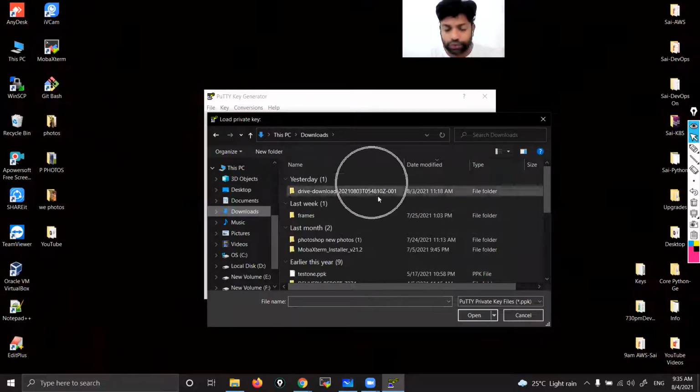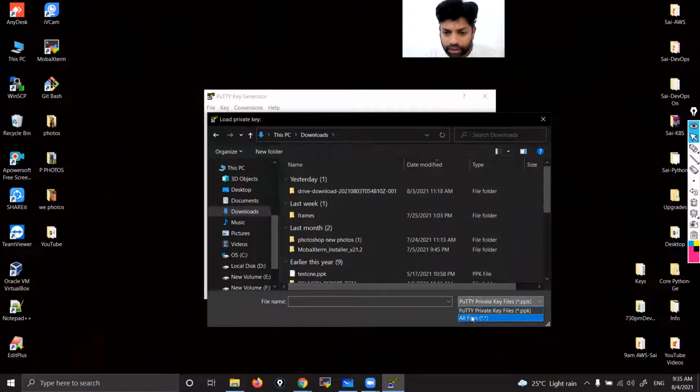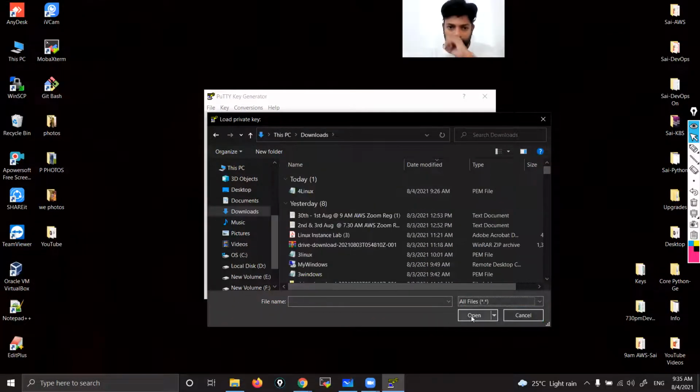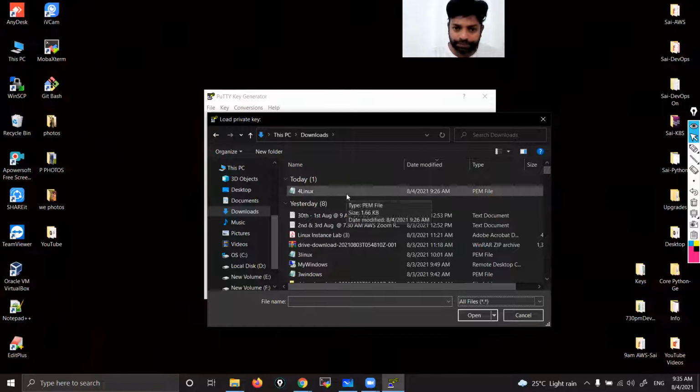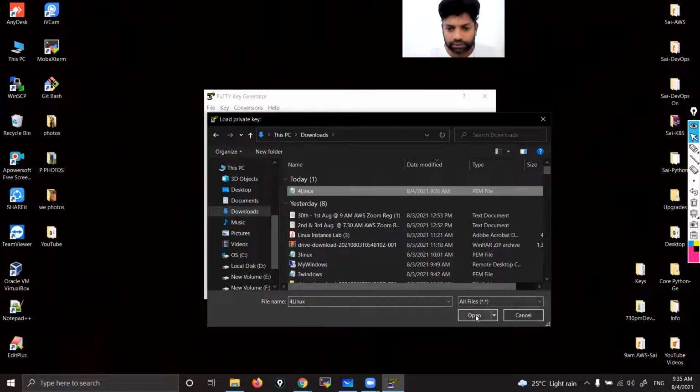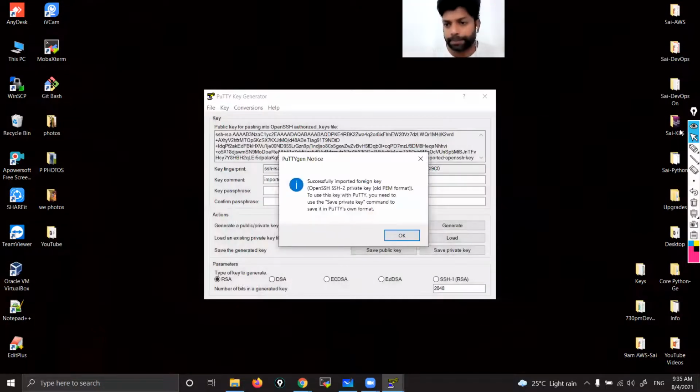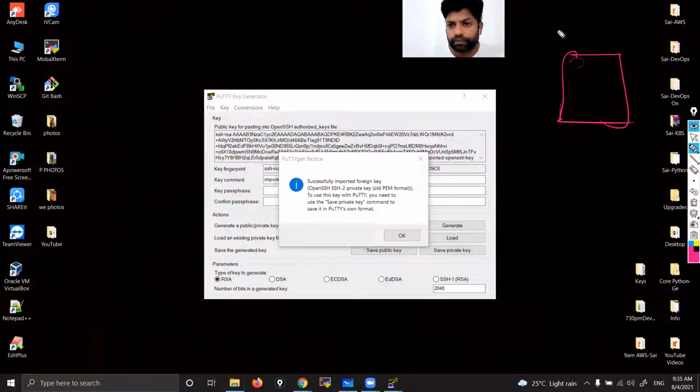Sometimes if you don't find that PEM file here, select all files. You can see 4Linux.pem. It is in my downloads folder.